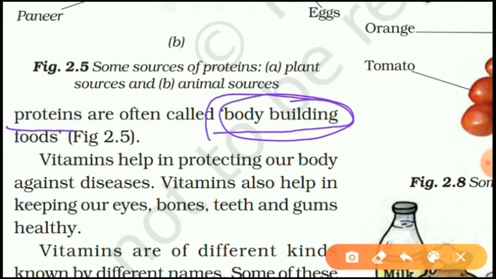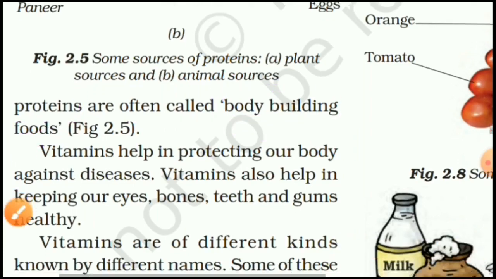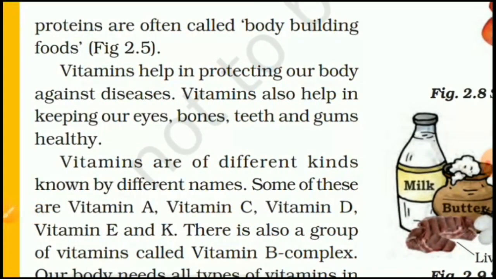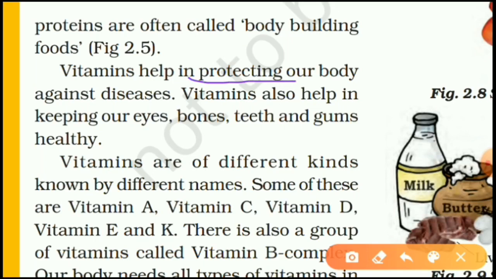Why are proteins needed? Proteins are needed for the growth and repair of our body, and that is why proteins are often called bodybuilding foods. Remember, carbohydrates and fats are energy giving foods, and proteins are bodybuilding foods. Remember that. Now, vitamins. Vitamins help in protecting our body against disease. Remember this also.